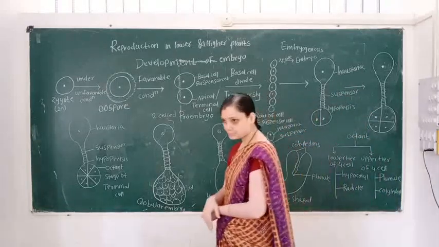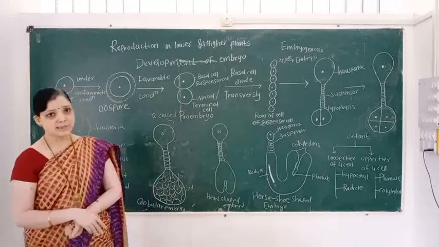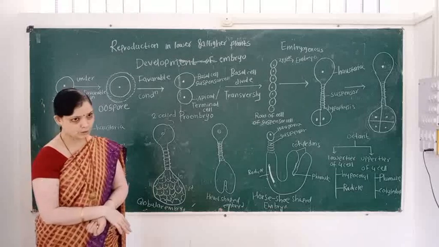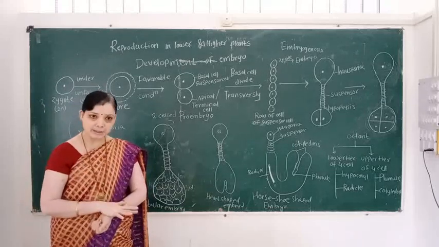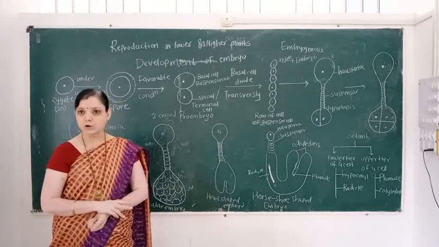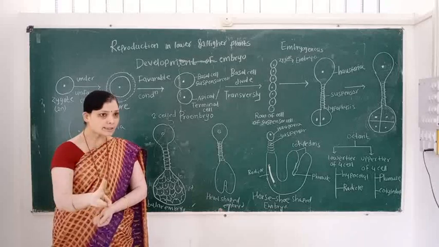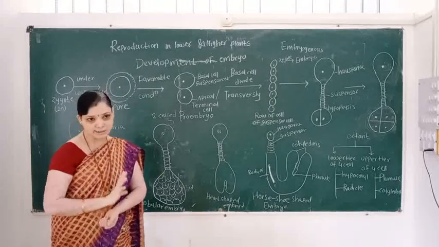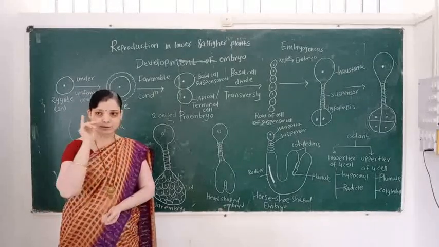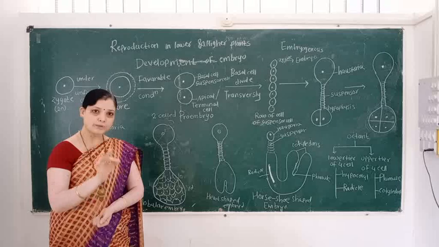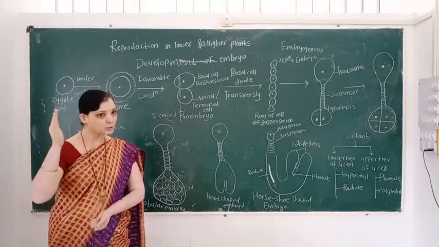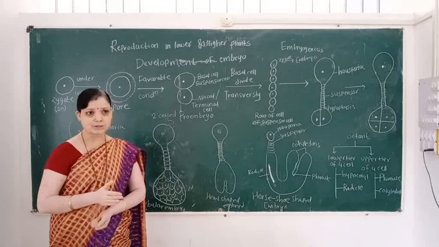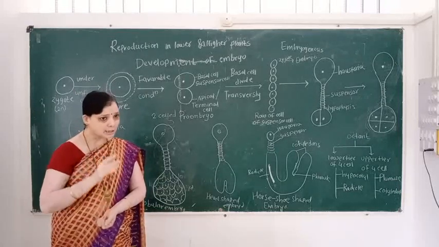Then what happens? The oospore developed from the zygote undergoes transverse division, and there is formation of two unequal cells.